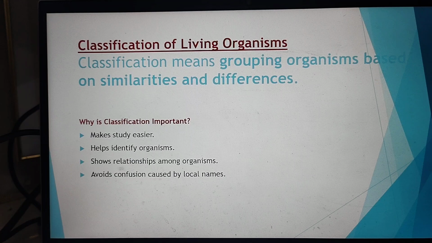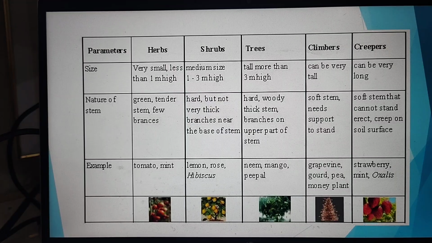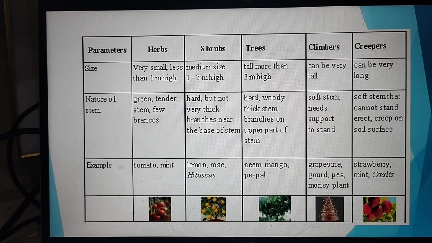Now let us start with studying the classification of plants. Plants can be classified according to their sizes and the nature of their stems, for example, herbs and shrubs. Herbs are very small in size, with green stems and few branches, for example, tomatoes and mint. Shrubs are medium-sized plants whose stems are not very thick and have branches near the base of the stem. You have seen the lemon, rose or hibiscus around you. They're perfect examples of shrubs.